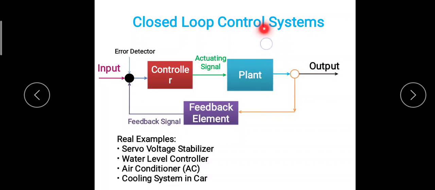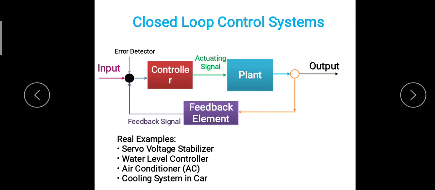If you want 25 degrees Celsius at the output and the temperature is above 25 degrees Celsius, suppose the temperature is 30 degrees Celsius, and you want to reduce the temperature to 25 degrees Celsius, then the controller will be set to run the AC system to reduce the temperature.